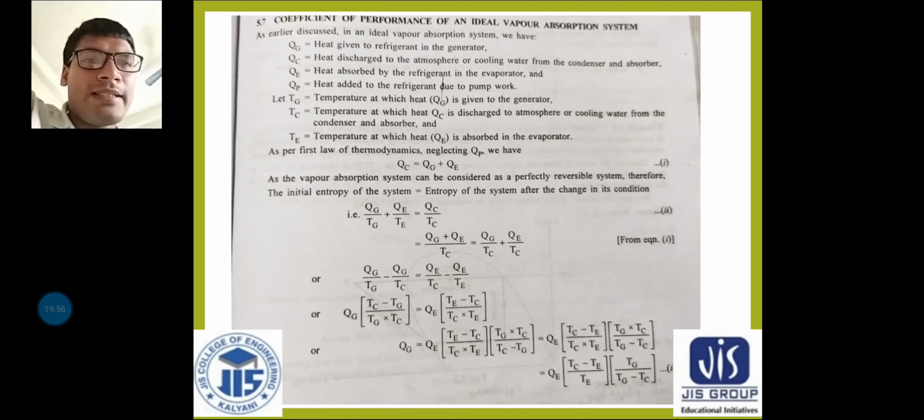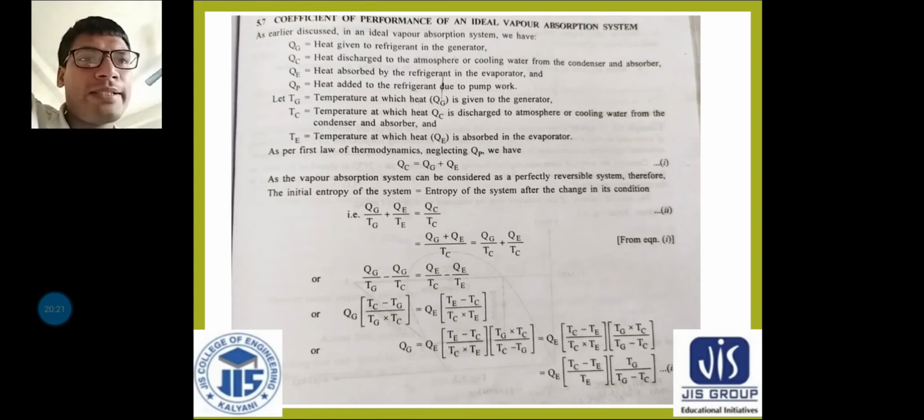So according to the second law of thermodynamics, the second law basically is telling about the interchangeability of heat and work, and also the concept of entropy. We can say that delta S is equal to delta Q by T, or here the heat content is QC.